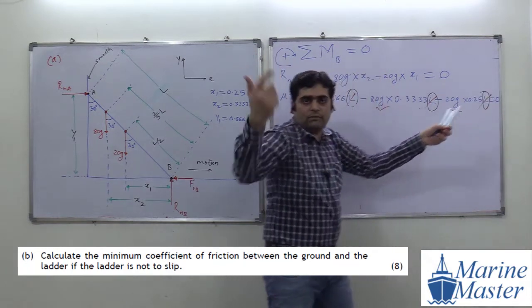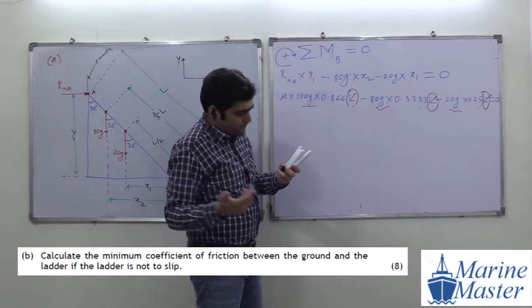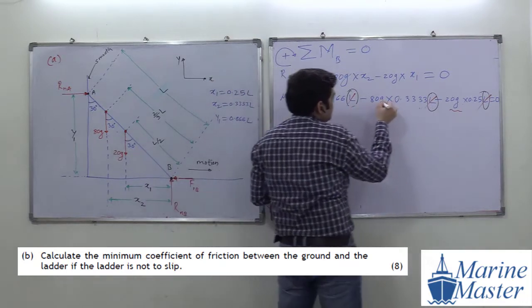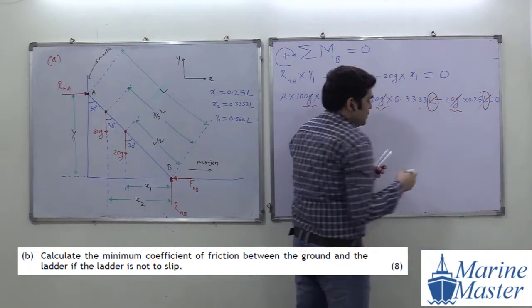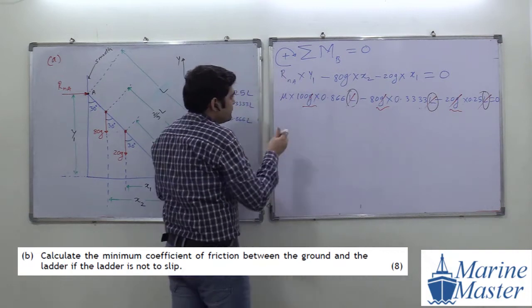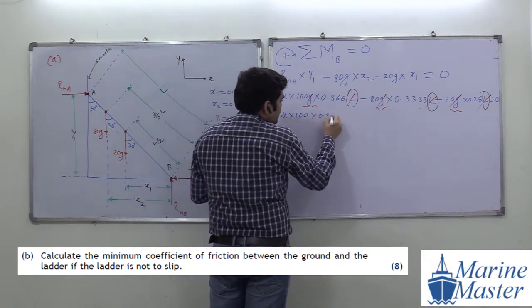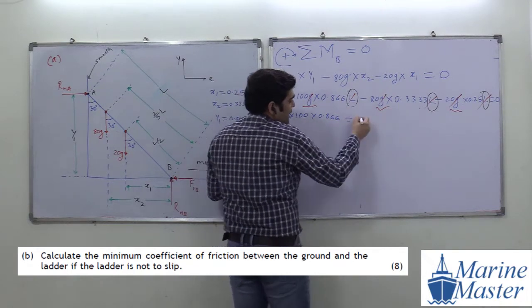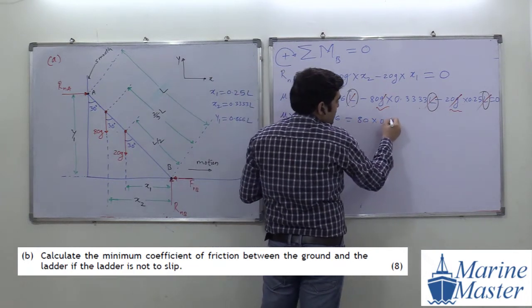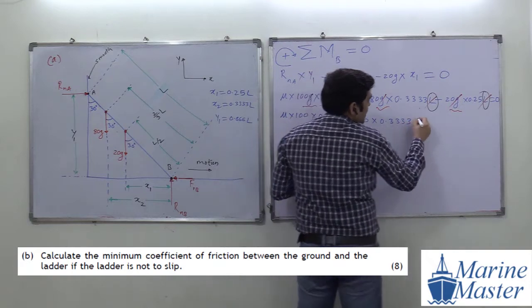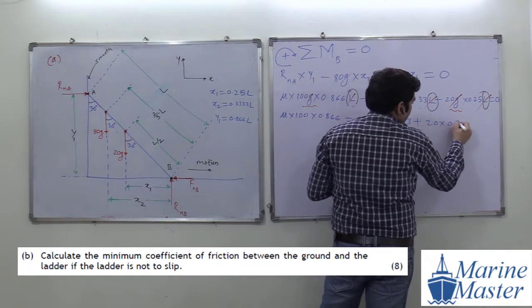0 by G. And what will happen 0 by G? 0. So this G will also get cancelled out. So G and G. So what will remain at the end? Mu into 100 into 0.866. We are going to shift that one that side. 80 into 0.3333 plus 20 into 0.25.